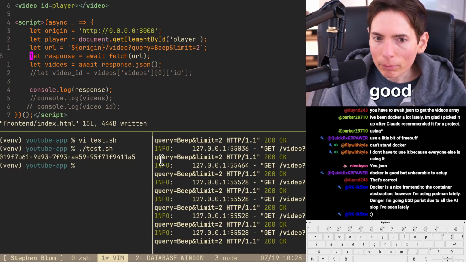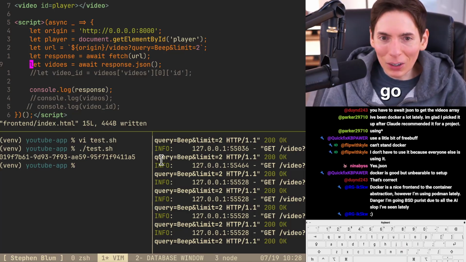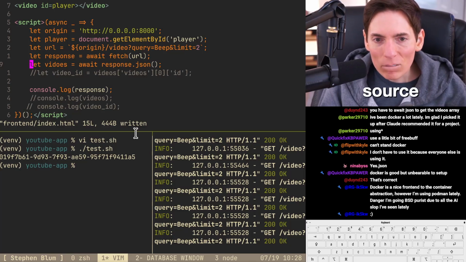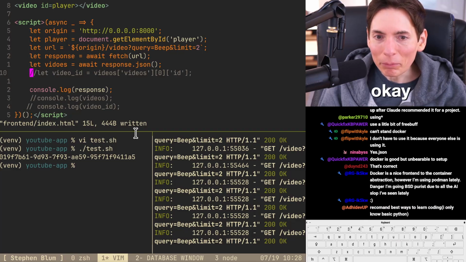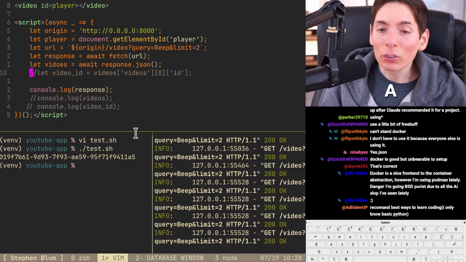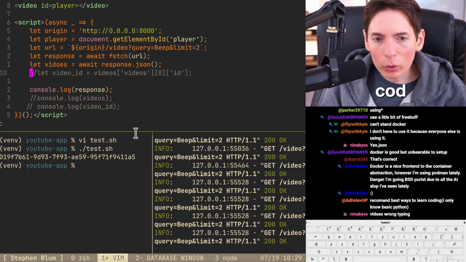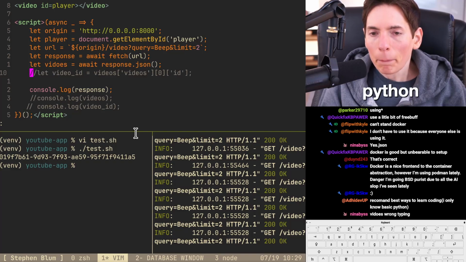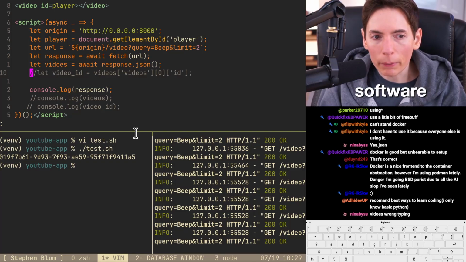Okay, good. Docker is a nice front end container abstraction. However, I'm using Podman. There we go. Open source. Excellent. Danger, BSD. Okay. Lots of AI slop. There's a lot of AI slop. Recommend best way to learn coding, only know basic Python. I recommend the best way to learn coding is to do something difficult with software.